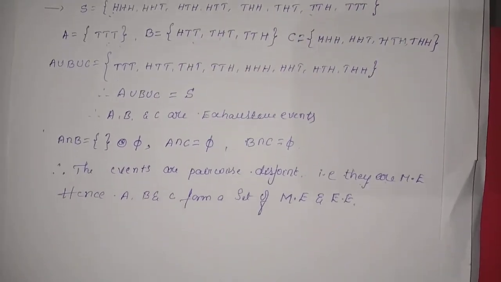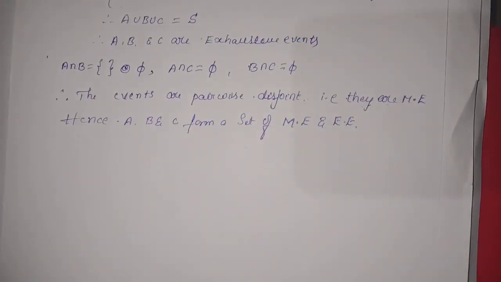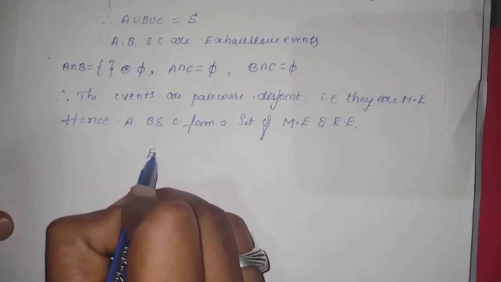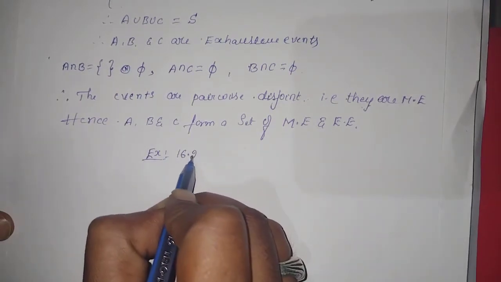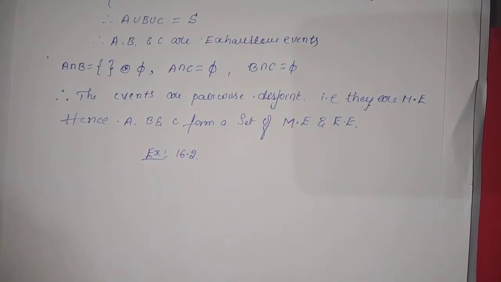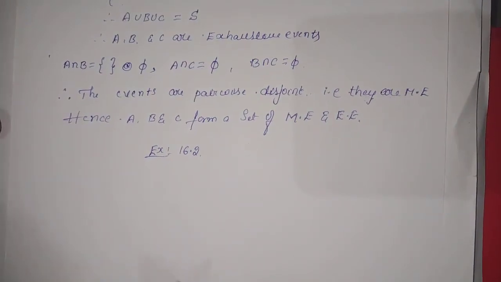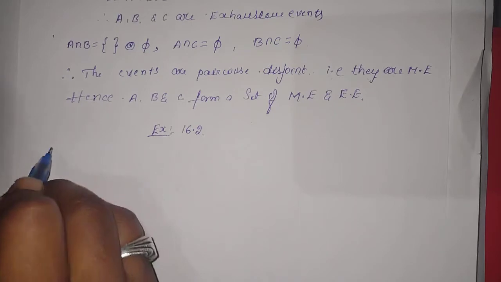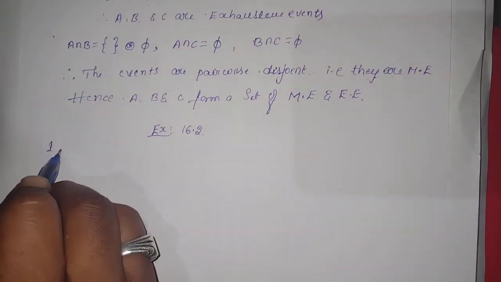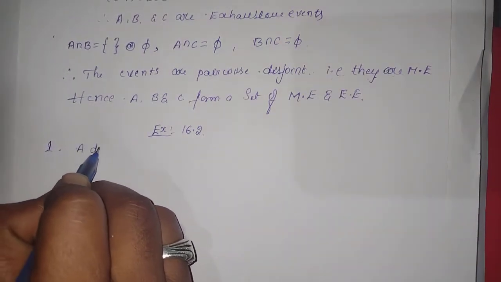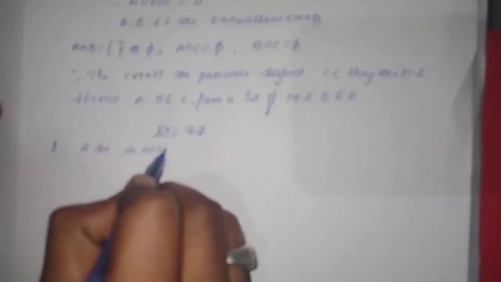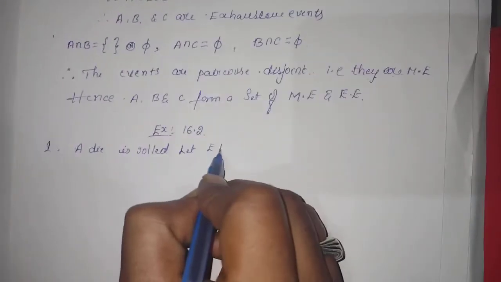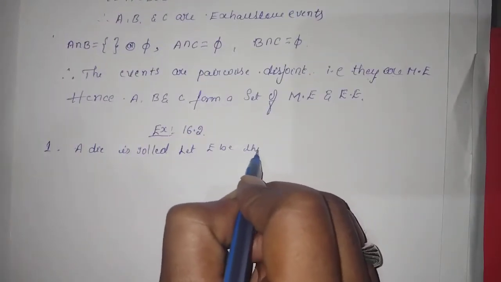Exercise 16.2. So in this exercise the first problem is like this. What is the first problem? A die is rolled. Let capital E be the event